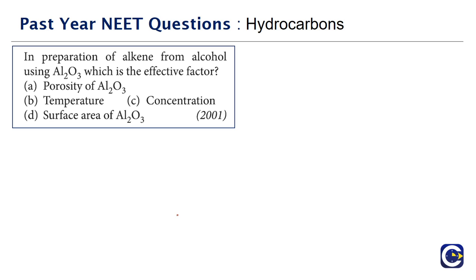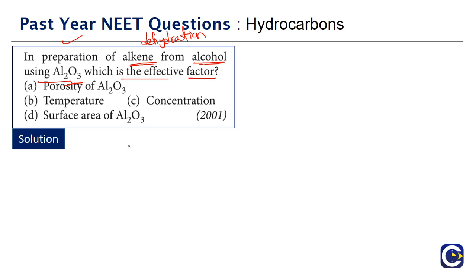Next we have a question that has come in the year 2001. In the preparation of alkene from alcohol using Al2O3, so this is what? Dehydration reaction. Preparation of alkene from alcohol means it is a dehydration. Dehydration can be performed by using various methods, like in the presence of concentrated sulfuric acid or in the presence of Al2O3, alumina. So using the alumina, the dehydration of alcohol to produce alkene, which is the effective factor.